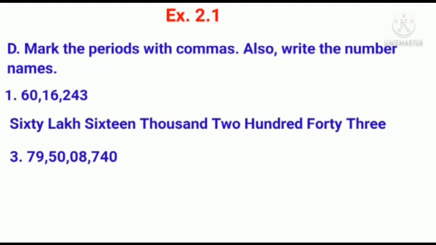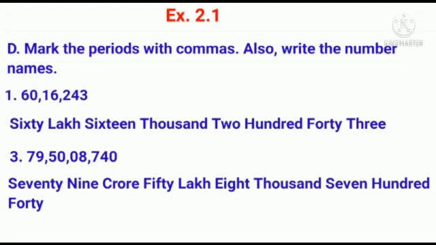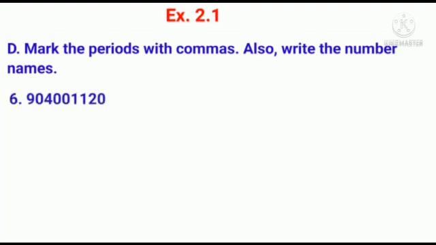It is 79 crore 50 lakh 8,740. Now write its number name. So the number name for this is 79 crore 50 lakh 8,740. Next number is 90,40,01,120. Now children, try to place commas according to its period.